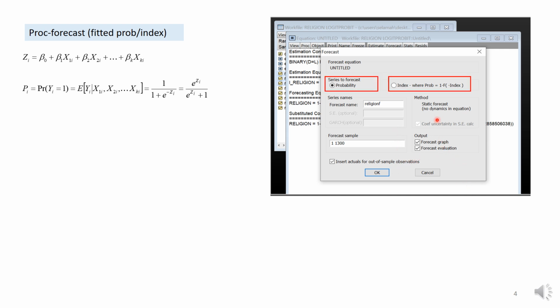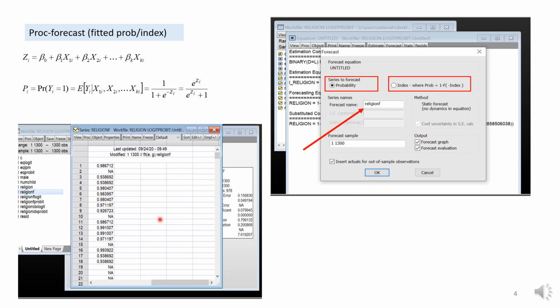As we said before, this is the index, so it's up to you. When you say okay, automatically it will create this religionF, a new series in your data file, and you can see what the values are.